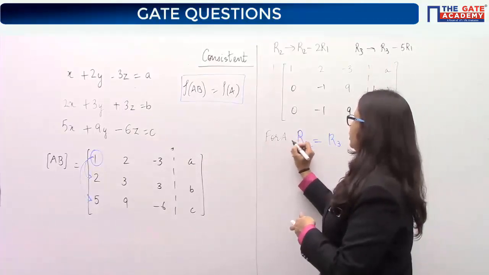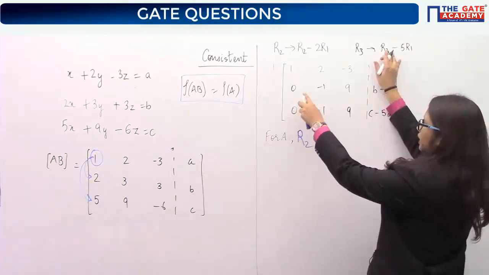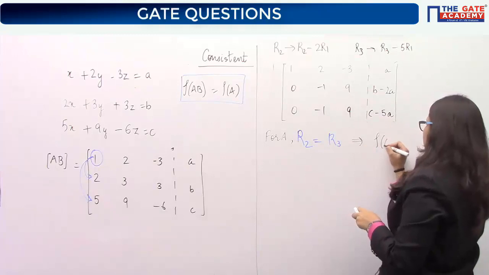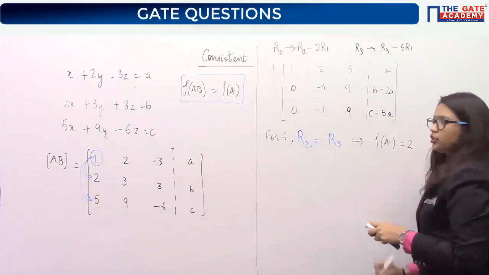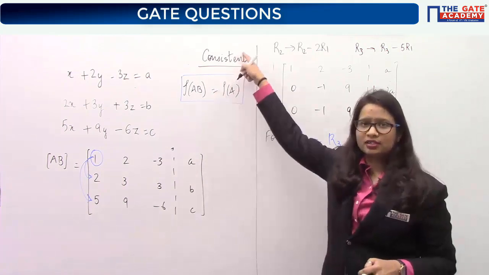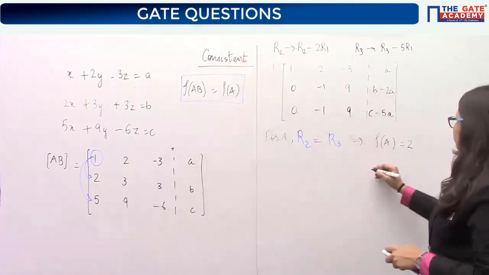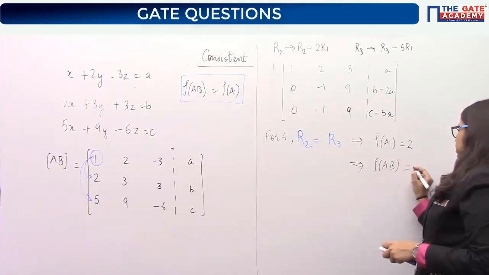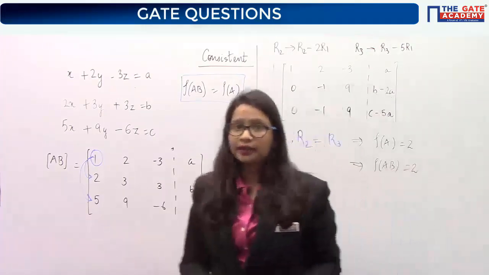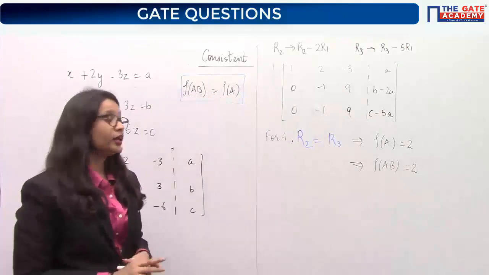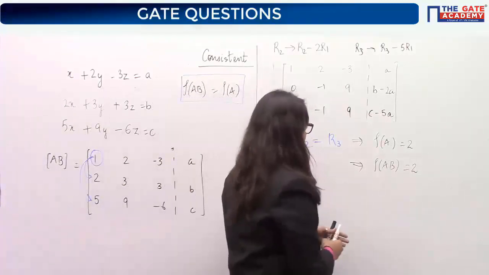If you look carefully for A matrix, you can see that R2 equal to R3. So this means your rank of A is coming out to be 2. Yes or no? So from this condition, that for consistency rank of AB should be equal to rank of A, which implies that rank of AB should also be 2. Now what will I say? Listen here carefully. Rank of AB should also be 2.